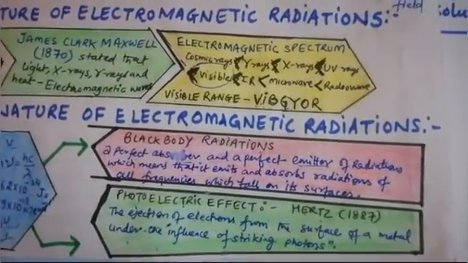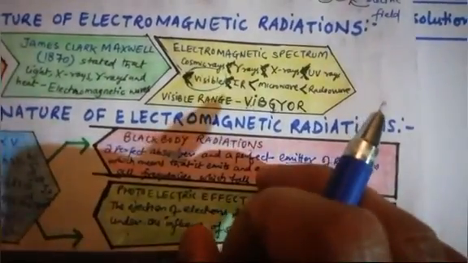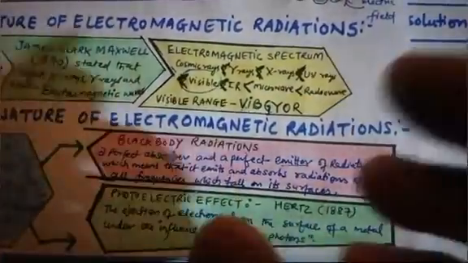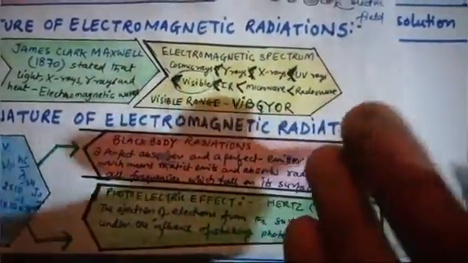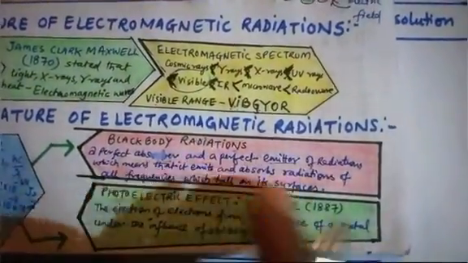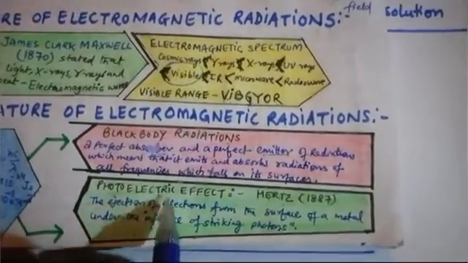That is because of the ejection of electrons from the surface of the body. Once light is falling on the body with more than the threshold energy, it will eject electrons from the outermost layer of the atom, which forms the color. That is the photoelectric effect.